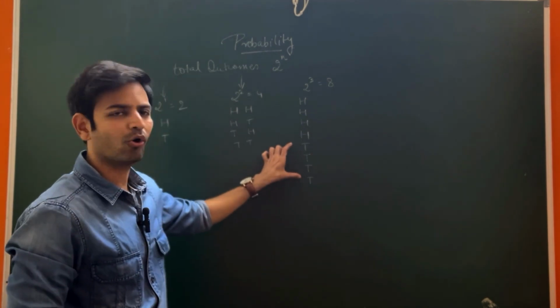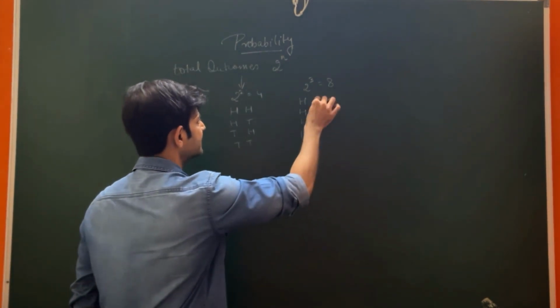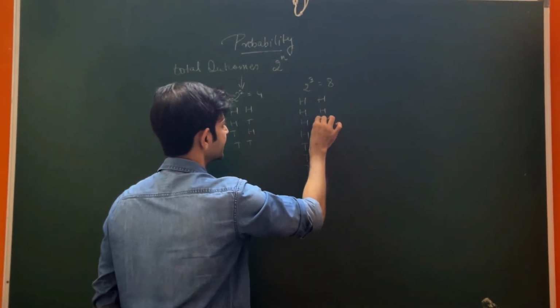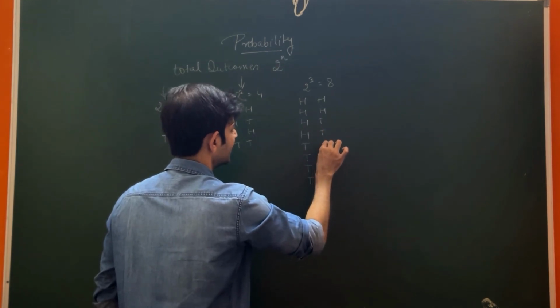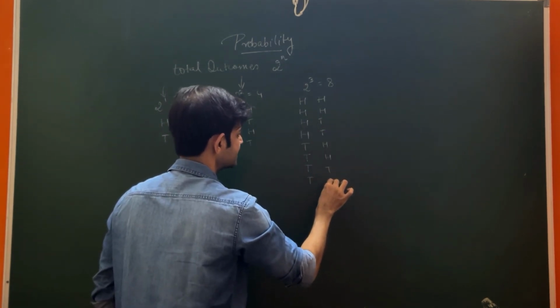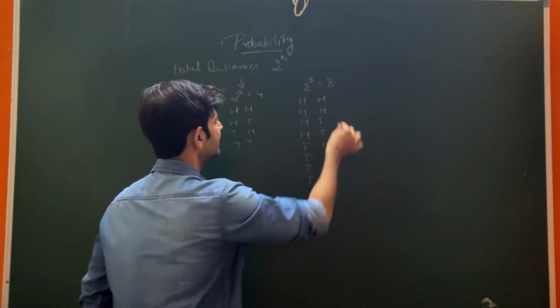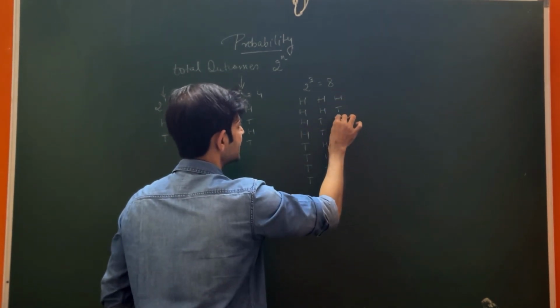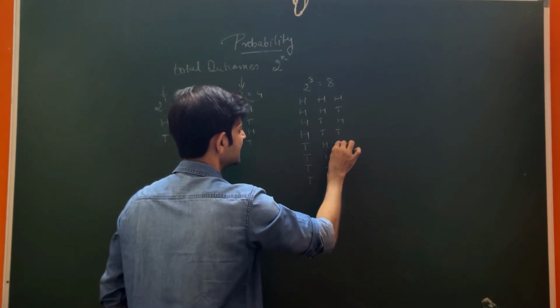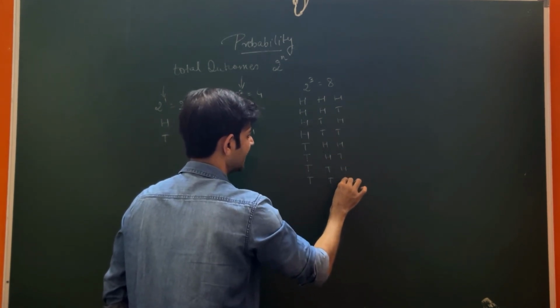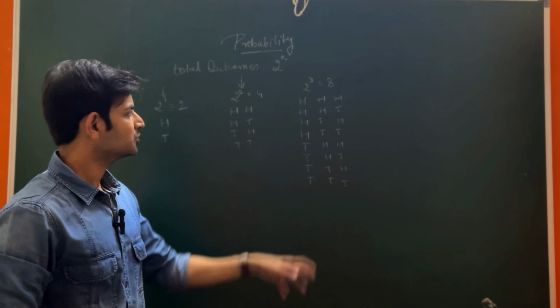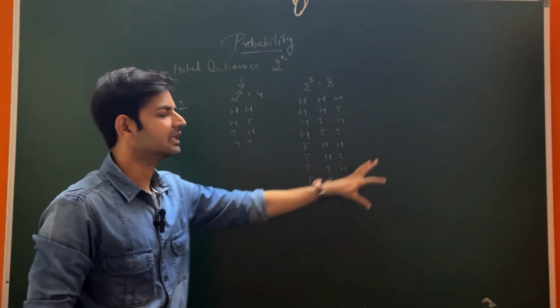Now half of 4 is 2, so we'll repeat this process: HH, TT, HH, TT. Now half of 2 is 1, so it will be H, T, H, T, H, T, H, T. So this is how you can write all the possible outcomes.